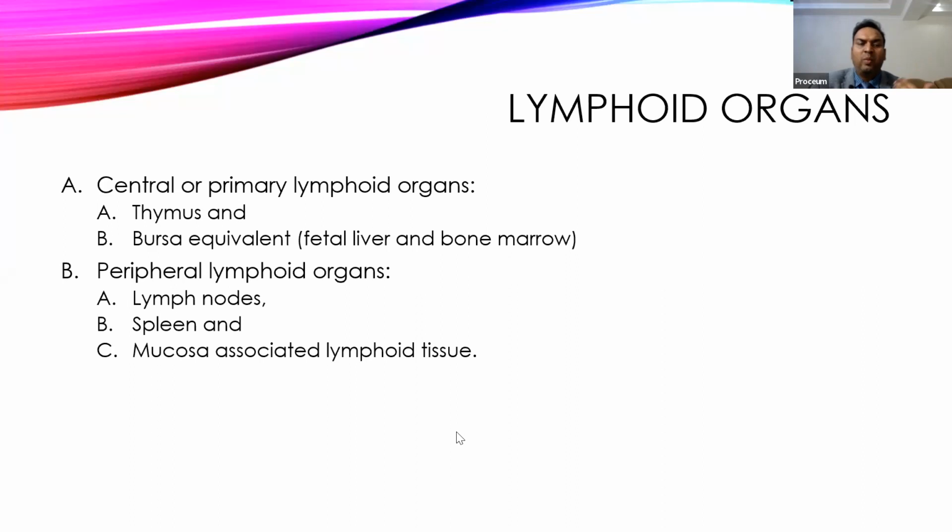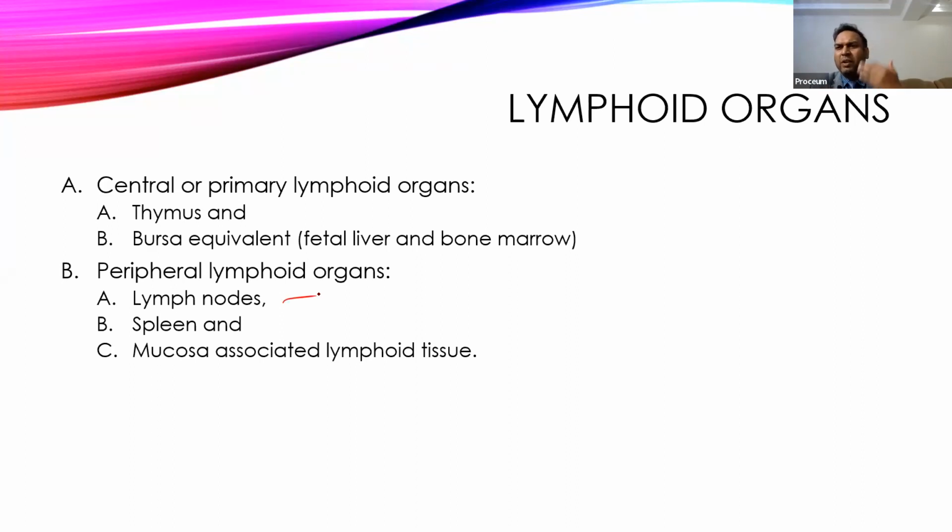Once the lymphocytes are synthesized, developed, and trained, they go to the peripheral organs, where they store themselves and remain for a lifetime. Whenever the requirement is there, they come out into the blood, show their action, and again go back and settle into the peripheral organ. These organs are the various lymph nodes.